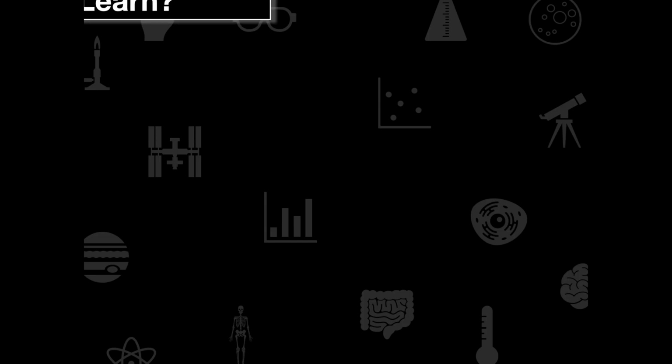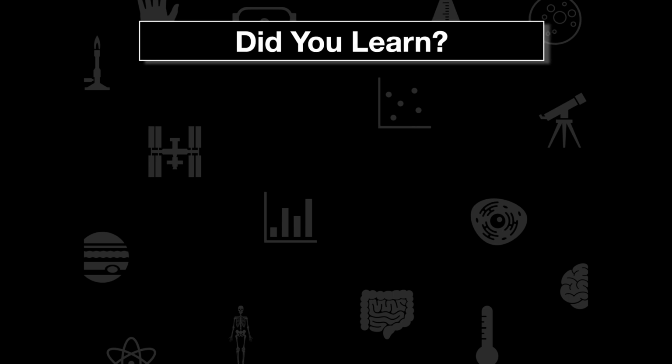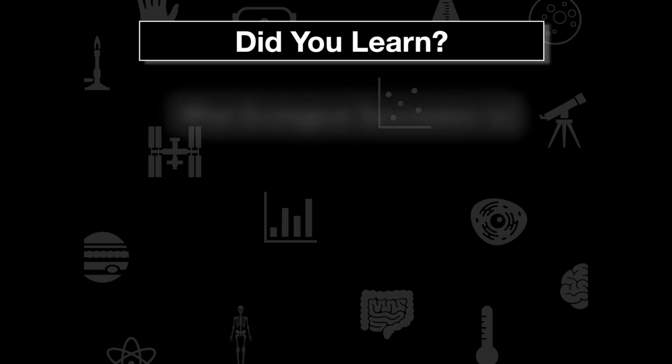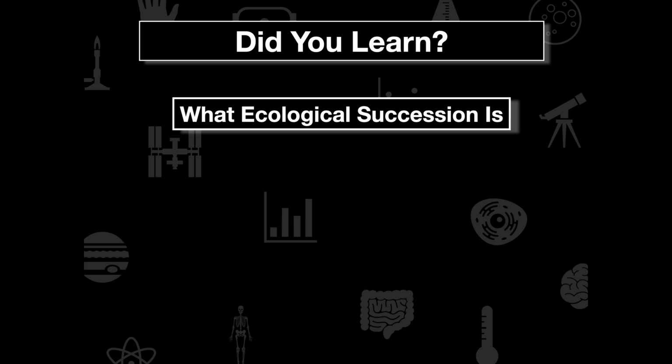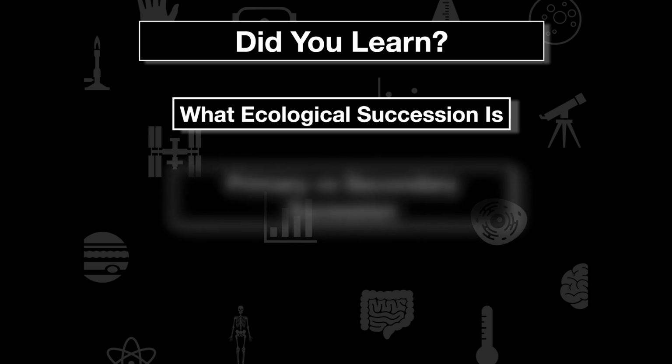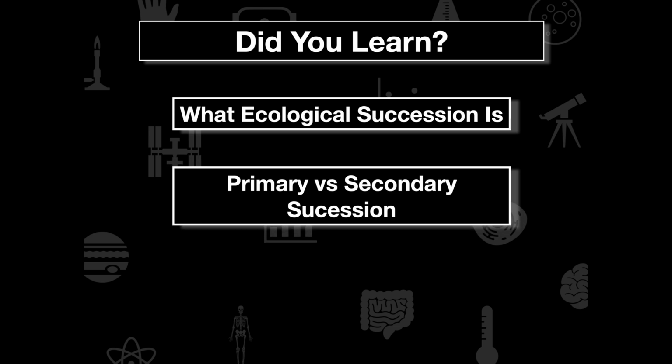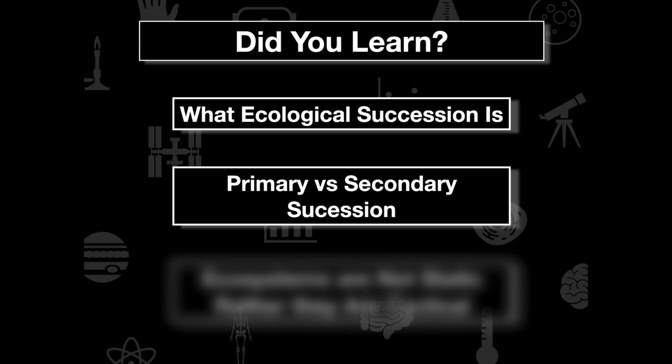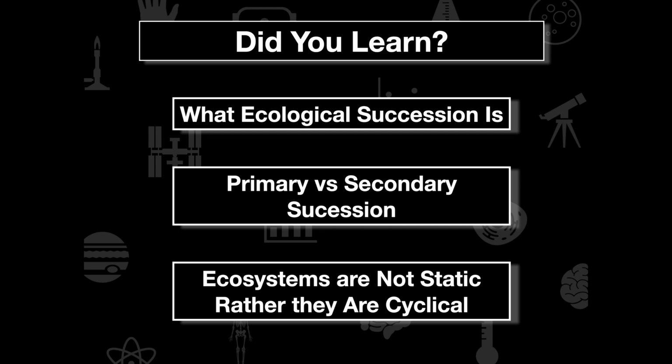Alright, so this is going to be the end of the video. Did you learn a couple of things here? Did you learn about what ecological succession is? Did you learn about primary versus secondary succession and the scenarios that occur in order for those to arise? And lastly here, did you learn about ecosystems being cyclical rather than being static? They are not static, they are cyclical, and they can arise in a few different ways.